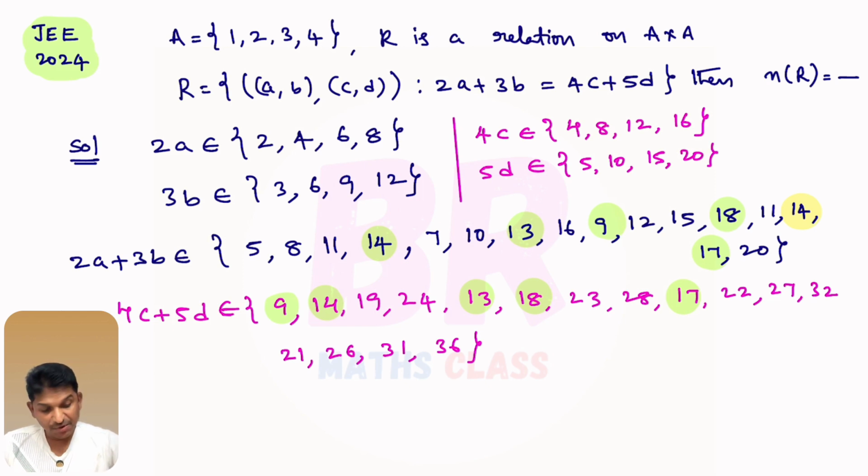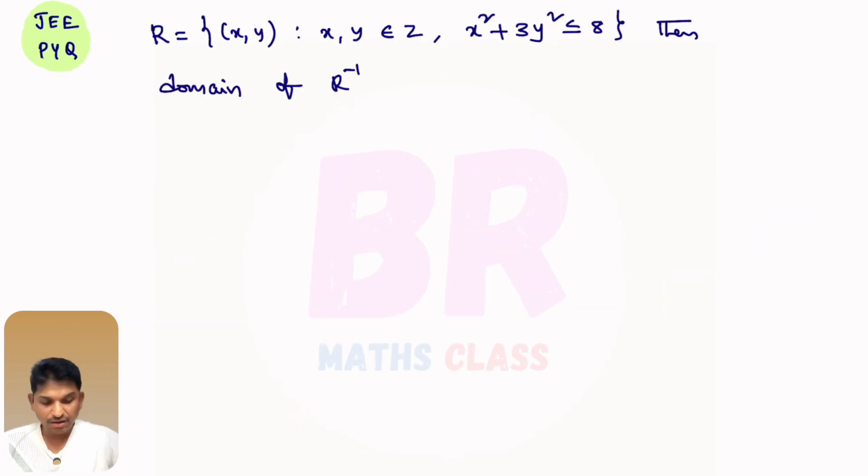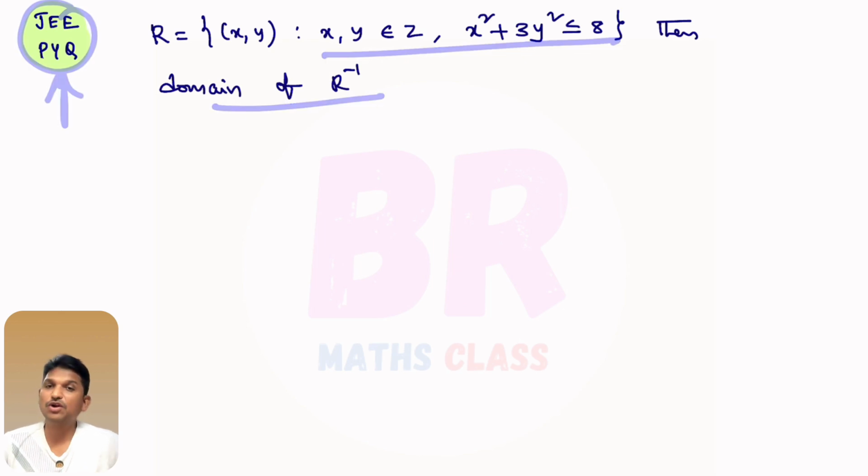So, how many elements we will get in this relation like a comma b comma c comma d which satisfies this condition is 6. Number of elements in the relation R equal to 6. I hope you understand this. And see, this type of questions frequently they are asking in JEE. This is one of the PYQ.